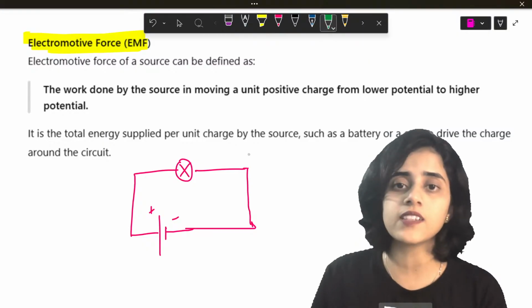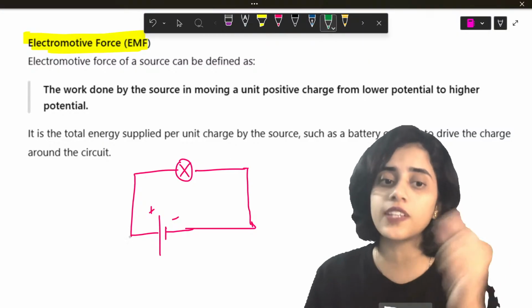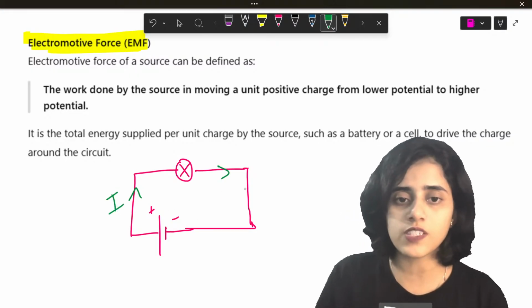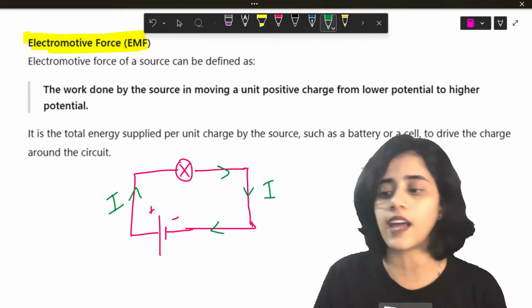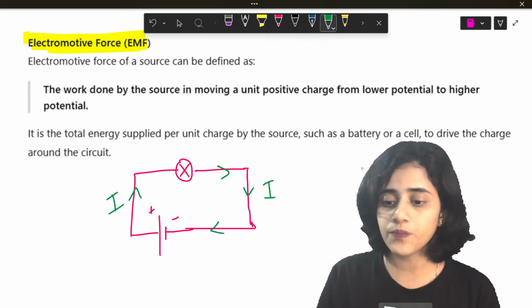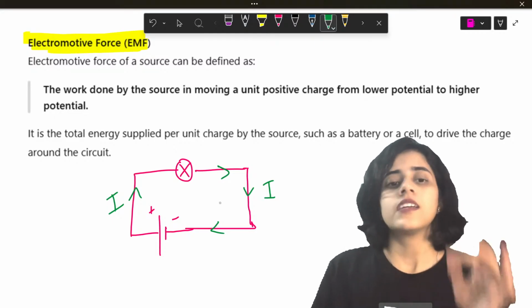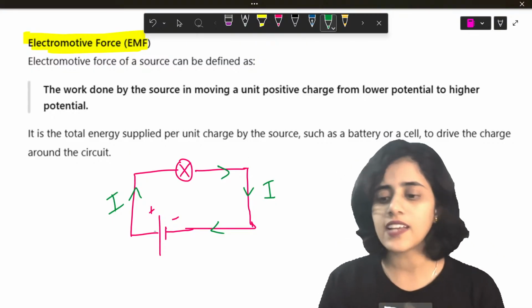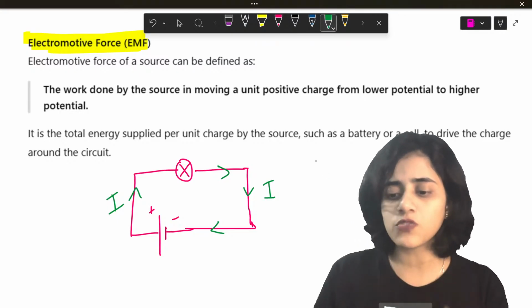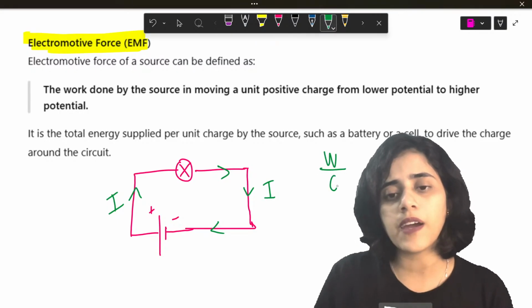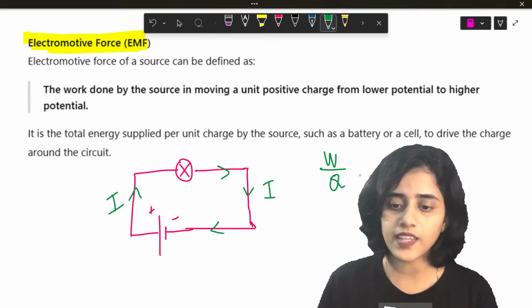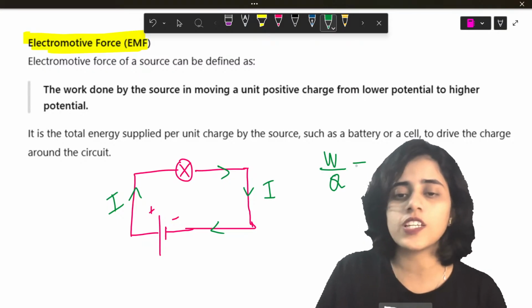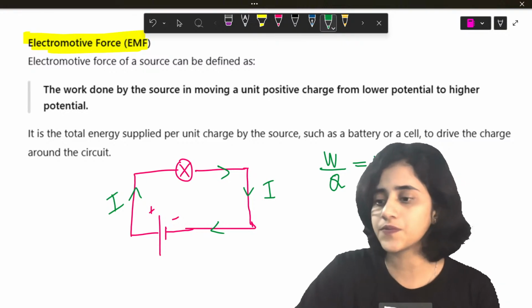Now what did we learn? According to conventional methods, current always flows from the positive terminal to the negative. So this is the direction of current. Current goes this way, it goes this way, it comes back here. So this is the direction of current in this circuit. Is this clear? Now, for any charge from the positive to reach all the way to the negative, it has to do some work, and that amount of work divided by the amount of charge it carries gives you EMF, which is E.